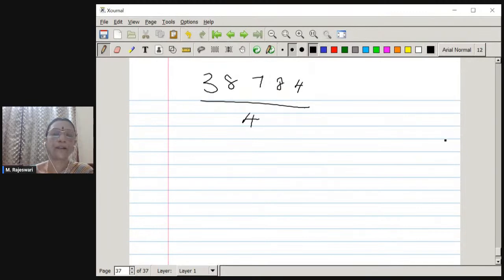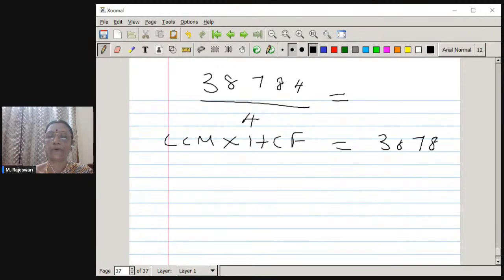The product of LCM into HCF is equal to 38784, and that is also the product of the numbers, and the HCF is going to be 4. What is the LCM is the question. You divide by 4. Have you got the answer? I'm not going to tell the answer. Yes. Have you got the answer?